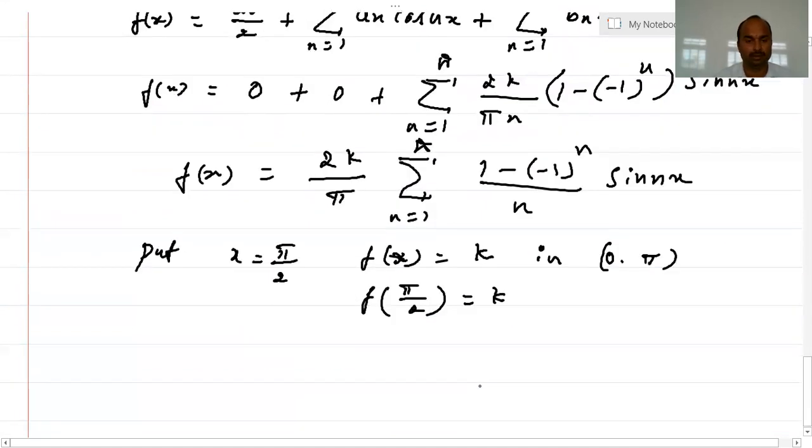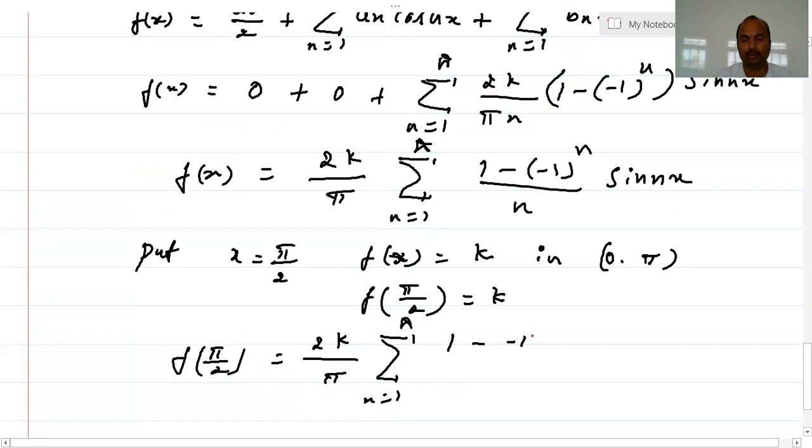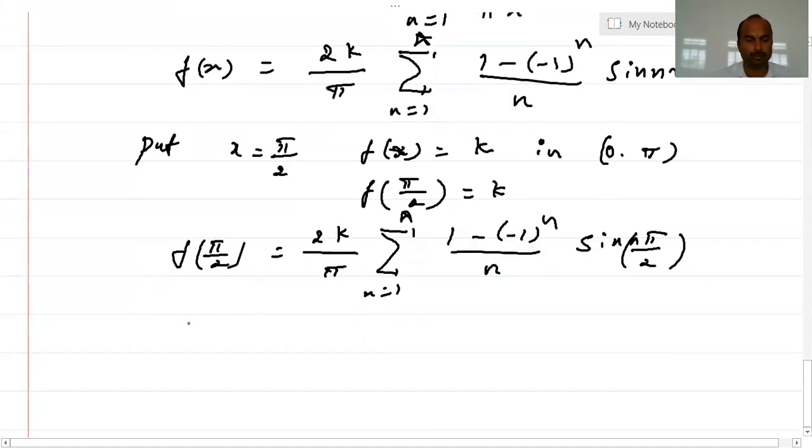So I will substitute that: f of pi by 2 is equal to 2k by pi summation n equals 1 to infinity 1 minus minus 1 to the power n divided by n into sin n pi by 2. So f of pi by 2 is k, which is equal to 2k by pi.